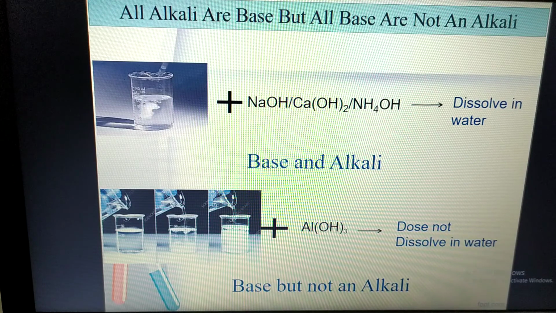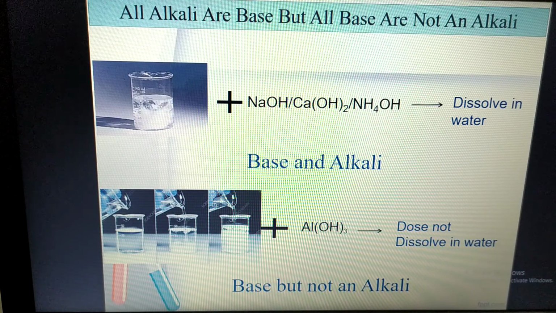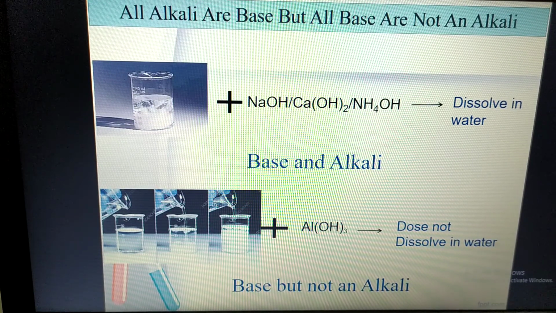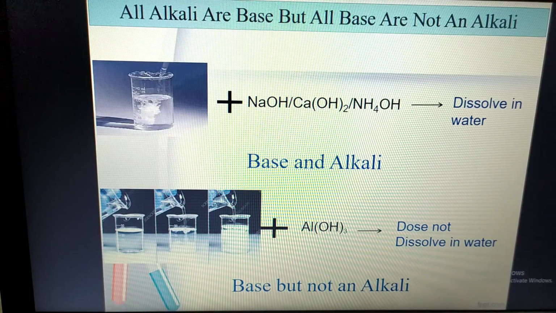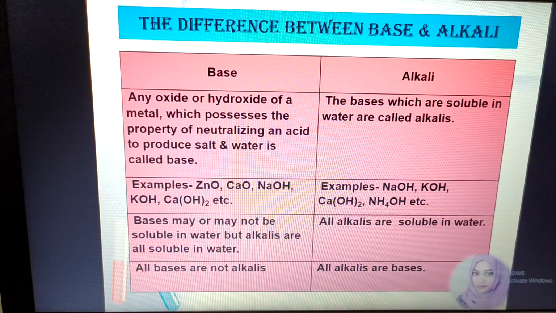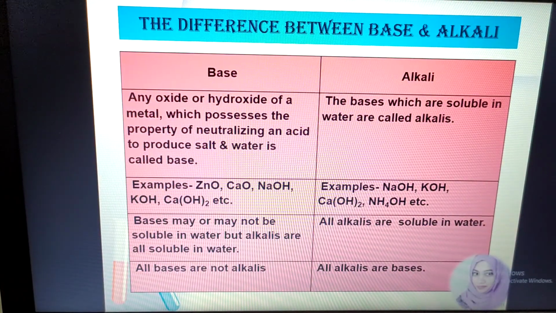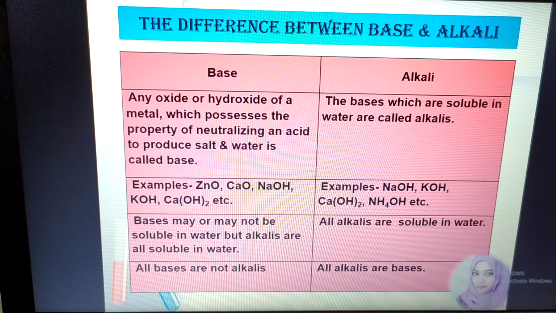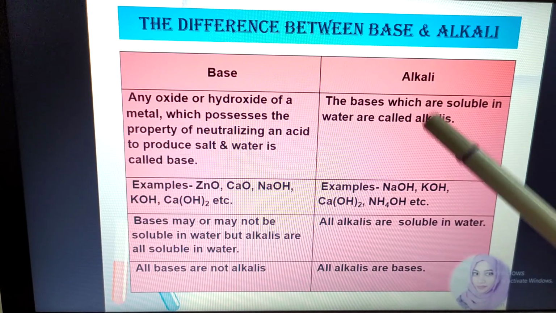Why? Because base may dissolve or doesn't dissolve in water, but alkali dissolve in water. Okay, proceed to the next one. So this is the difference of base and alkali. An oxide or hydroxide of a metal which possesses the property of neutralization of acid to produce salt and water is called base, and the base which is soluble in water, that is alkali. This is the first and foremost point.